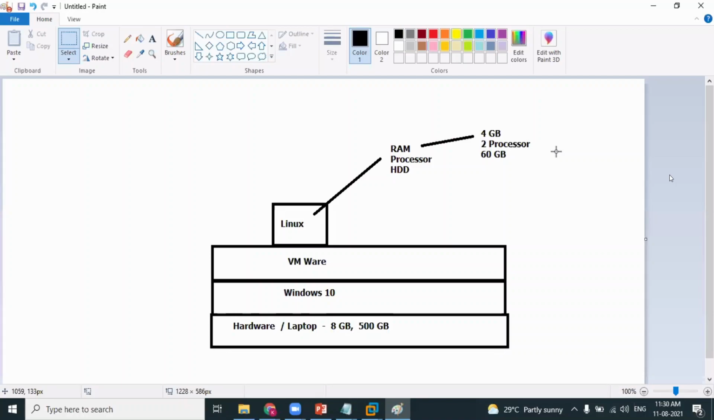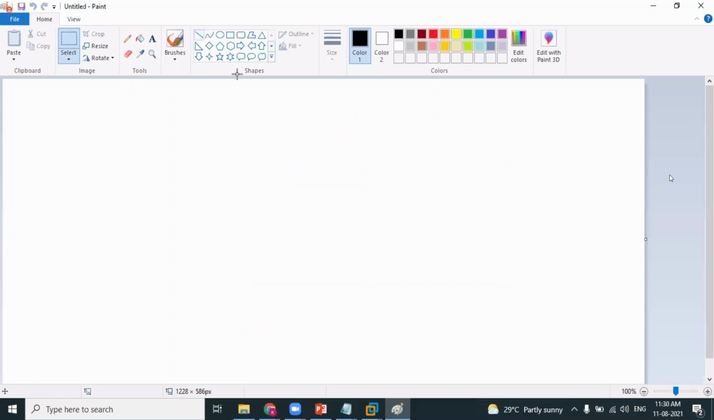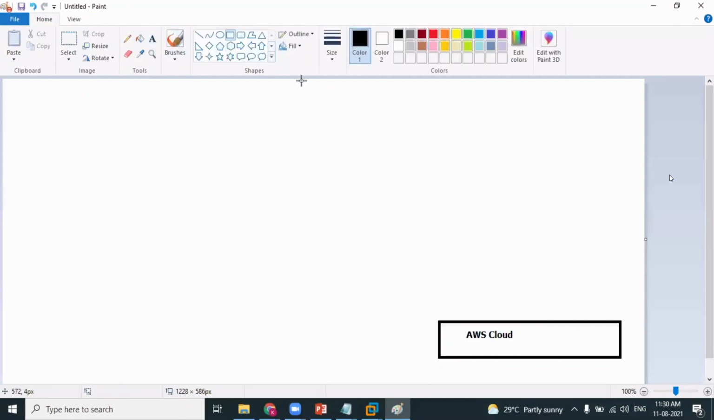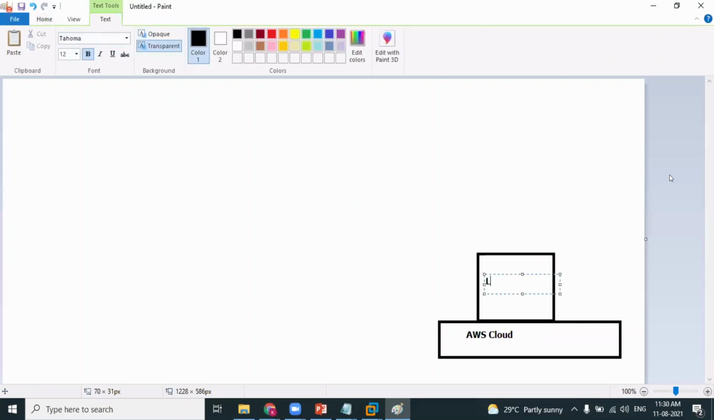You can create the same virtual machine on AWS cloud. The same Linux machine, you can create it on AWS cloud. Whether it is a Linux machine or a Windows machine, whichever you want, you can create it on AWS cloud. Clear? So the EC2 service is used for this, so you don't need to allocate your hardware.